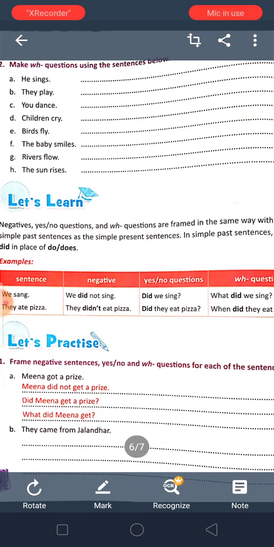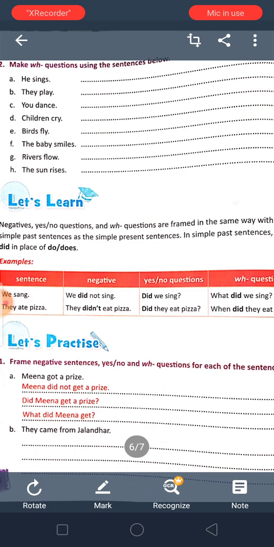Who dance? Children cry. Who cry? Or we can make it like this: when did the children cry? Why did the children cry? Like this also we can write. Clear?